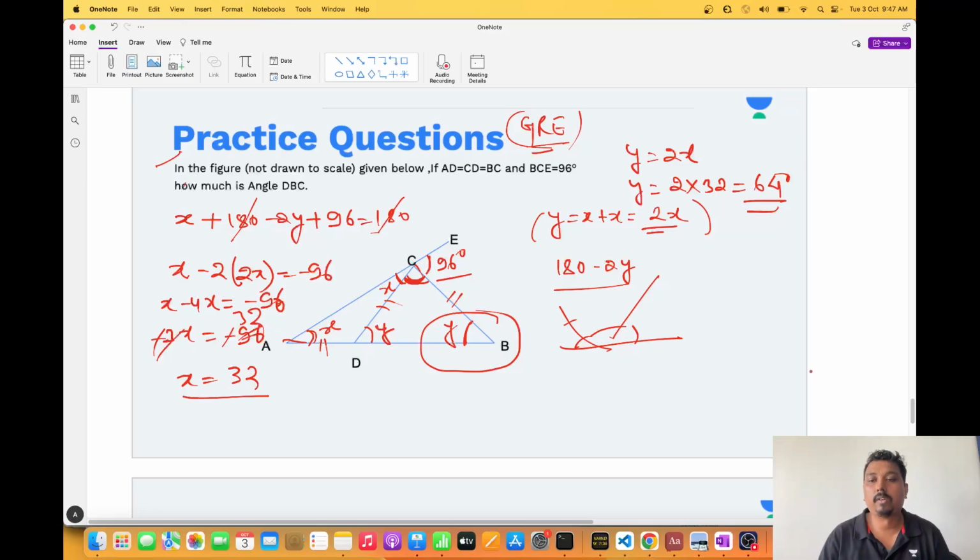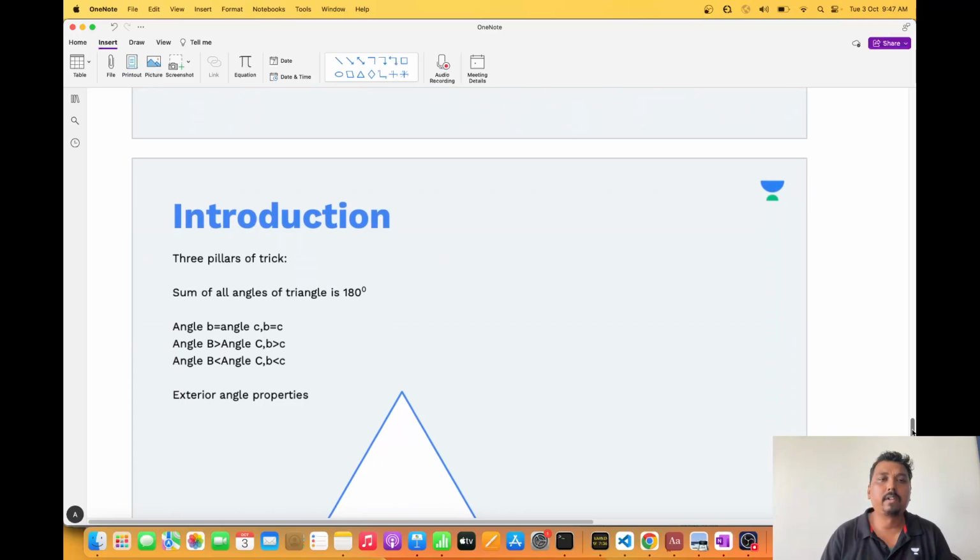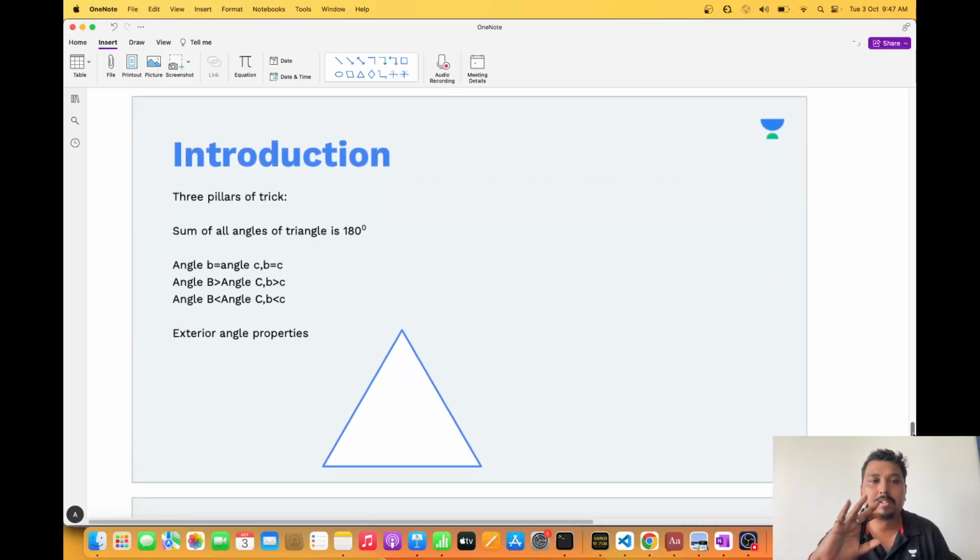Now, at least 90% of the questions can be solved just by the assumption method. See, the three pillars of the trick in your triangles. You should always remember that the sum of all angles of a triangle is 180 degrees. Whenever you are assuming something, it should not violate the rule.